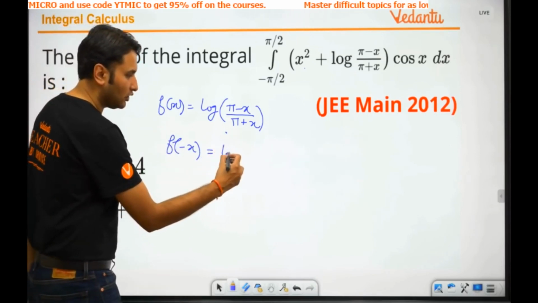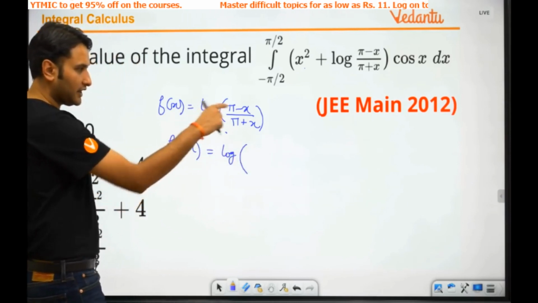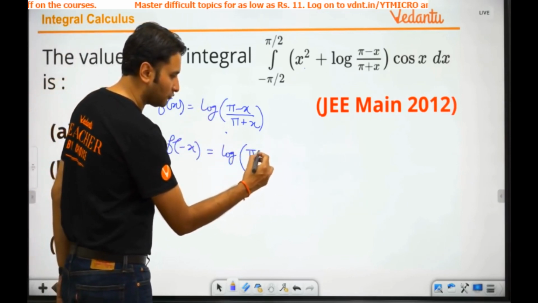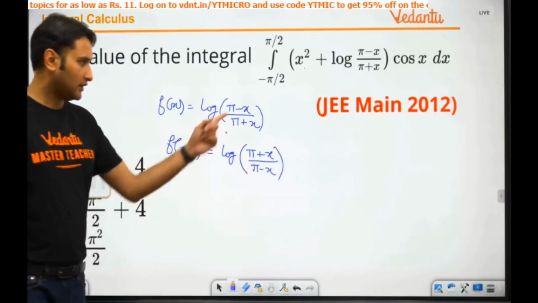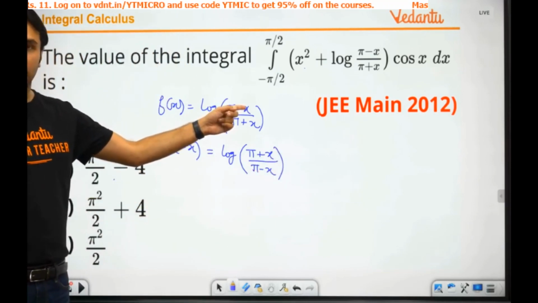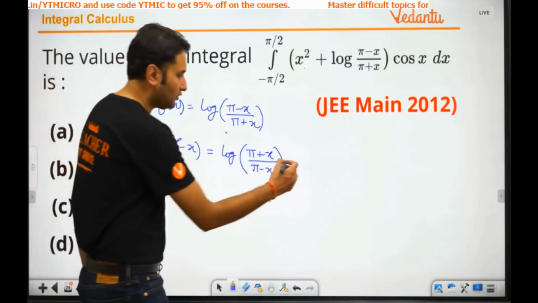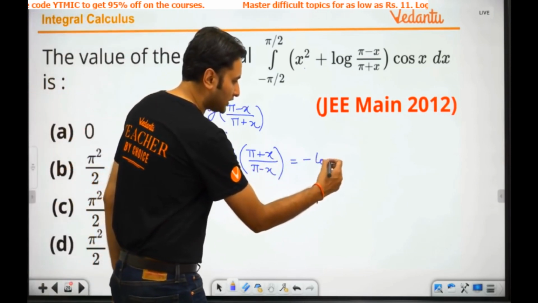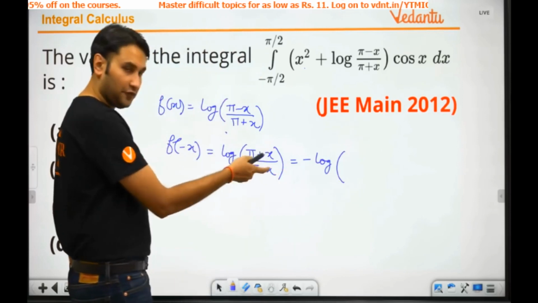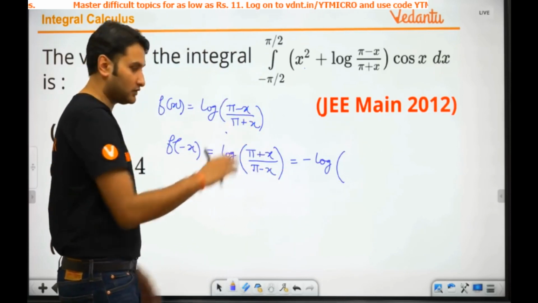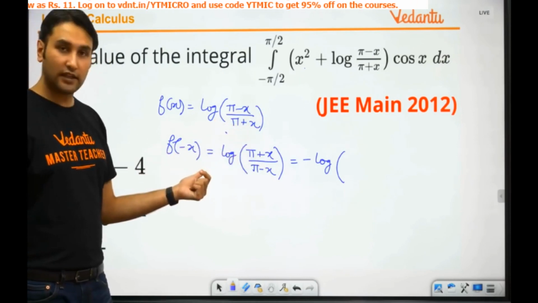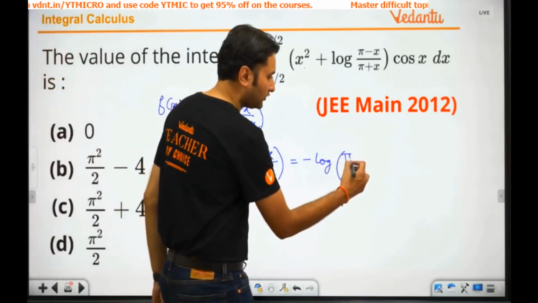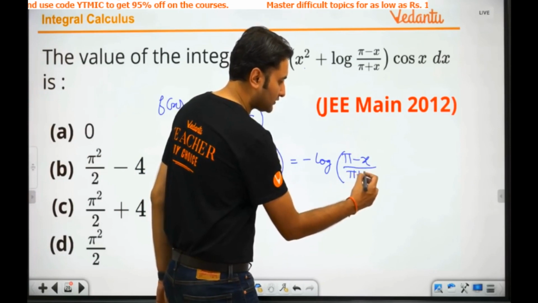This becomes log of, and replacing x by minus x, it becomes log of (pi plus x) upon (pi minus x). Agree? x को replace कर दिया किससे? Minus x से. ये आ गया. Now, do you realize this can also be written as, if I interchange the numerator and the denominator, minus sign आ जाएगा बाहर, so it will become log of (pi minus x) upon (pi plus x).